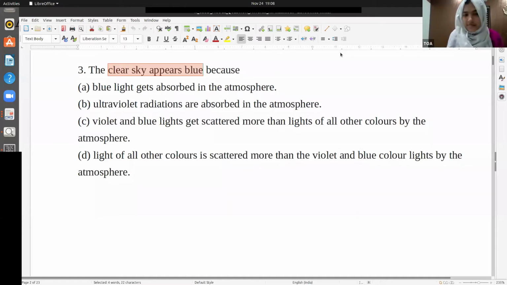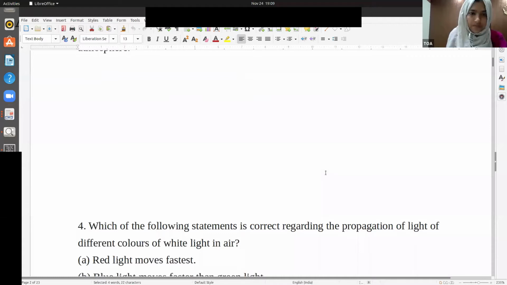Anybody? C. Exactly, C is the answer. Violet and blue lights get scattered more. That is the reason why we see the sky as blue in color. Moving to the next question.